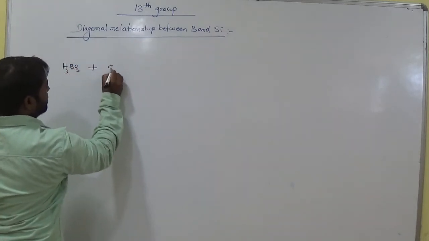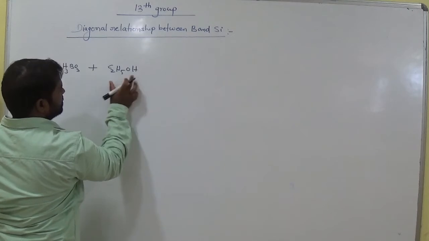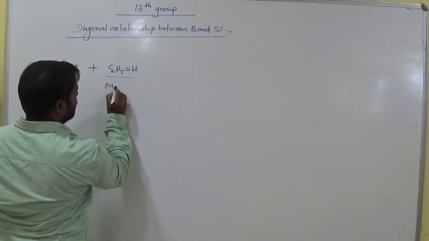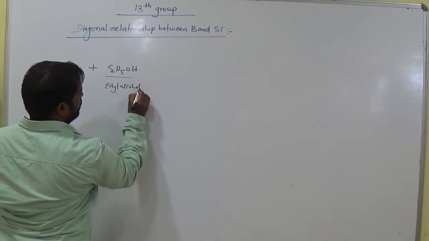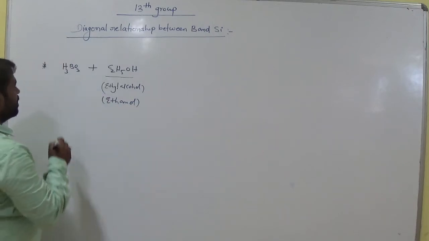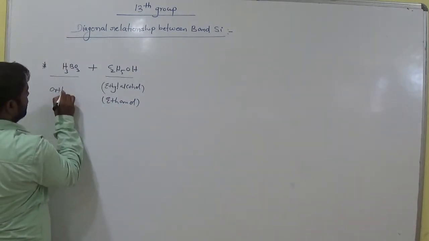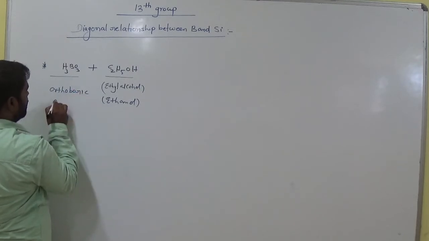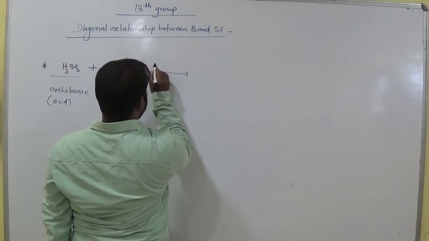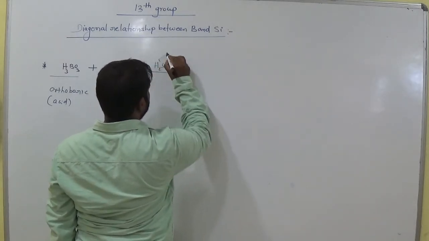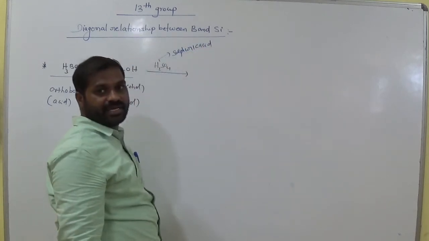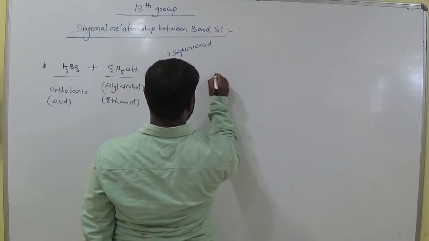Orthoboric acid when it interacts with ethyl alcohol, C2H5OH, OH is there. This is called ethyl alcohol or ethanol. Okay, both are the same. And it is called orthoboric acid. Orthoboric acid, clear, mark 2. And treated in the presence of H2SO4. H2SO4 means sulfuric acid. Clear? Sulfuric acid. So in this case it gives